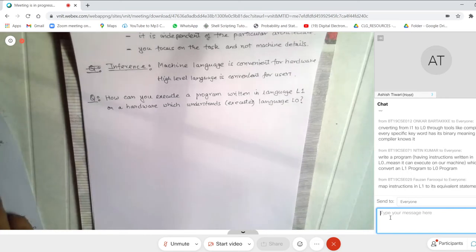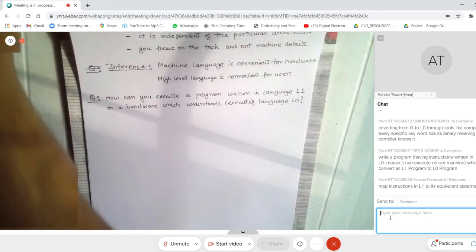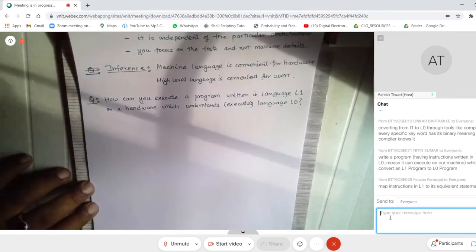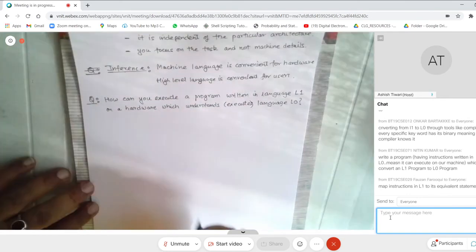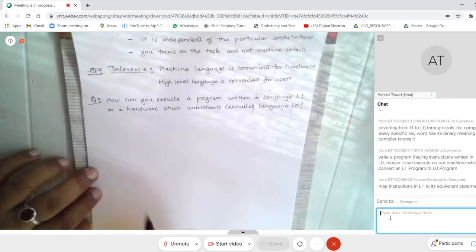Somebody said compiler converting L1 into machine commands, convert L1 to L0, compiling, tools like compiler, having instructions written in L0 means it can execute on a machine, convert an L1 program to L0, map instructions. Very good. A lot of people have got the idea. So I will try to put it on paper and see if you appreciate it.